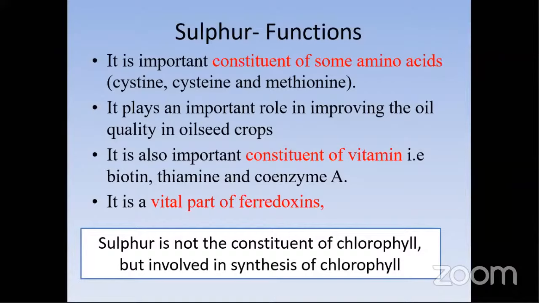There is one major point to discuss about sulfur. Sulfur is not a constituent of chlorophyll, but it is involved in the synthesis of chlorophyll. Remember, students, this point is very important. Sulfur is not at all a constituent of chlorophyll, but is involved in its synthesis. And also, students, sulfur mostly gives pungency and odor. This pungent smell, especially in onions and garlic.